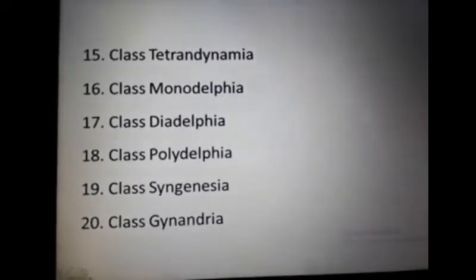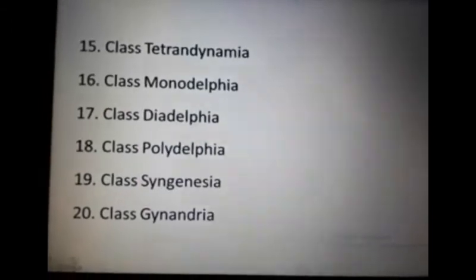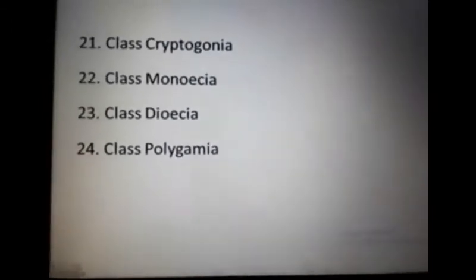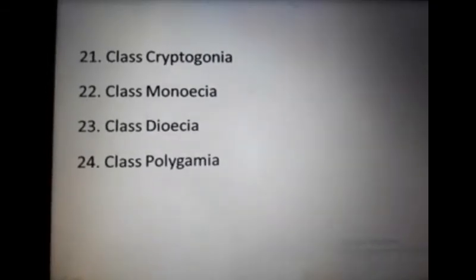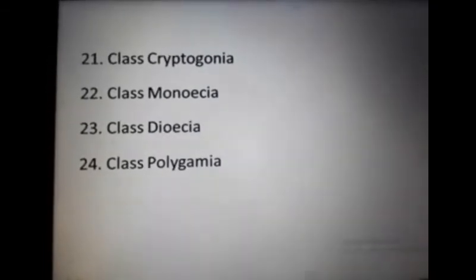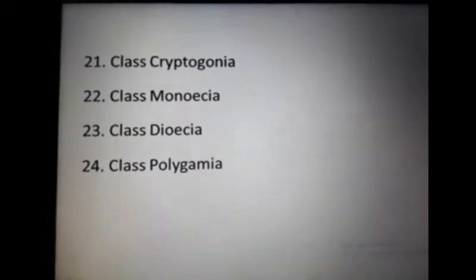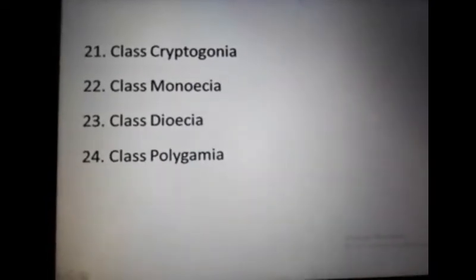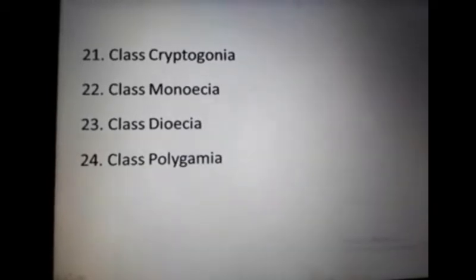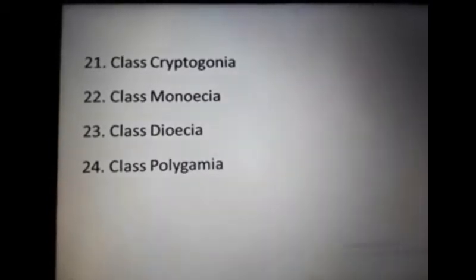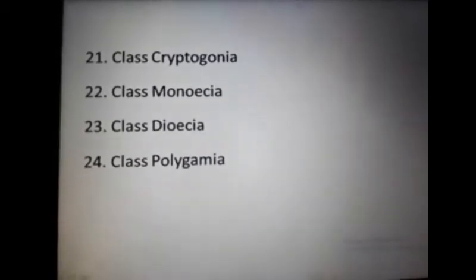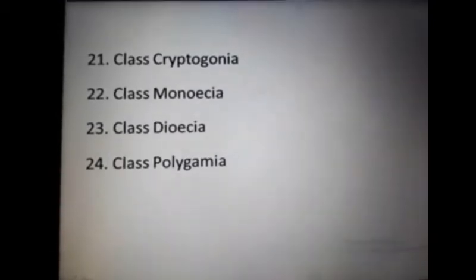This is the 20th class, and there was a 21st class, that is the Cryptogamia. Cryptogamia is the class in which flowers are basically absent. And class Monoecia, they have male and female flowers on the same plant. And Dioecia, they have male and female flowers on different plants.